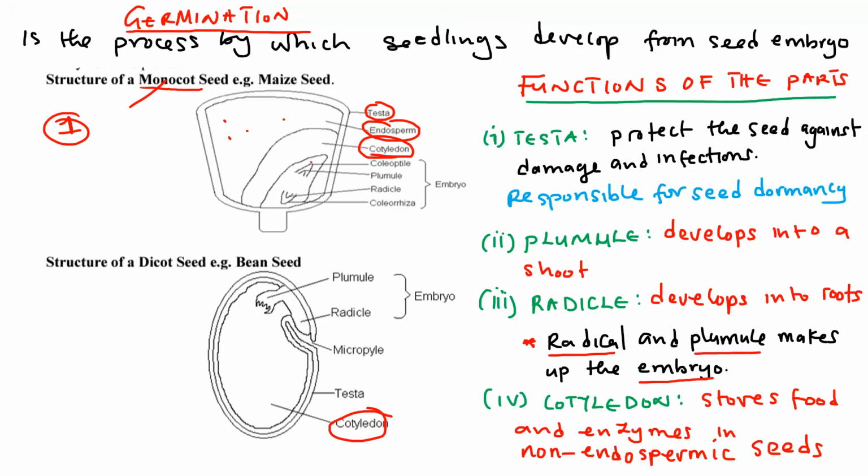Then this part is called the coleoptile. Then we have the plumule. Then we have the radicle. Then we have the coleorhiza. These are the parts of the seed of a maize or a monocot.